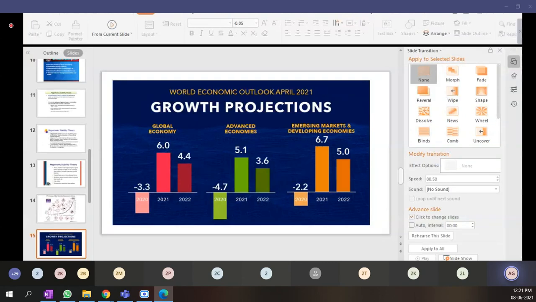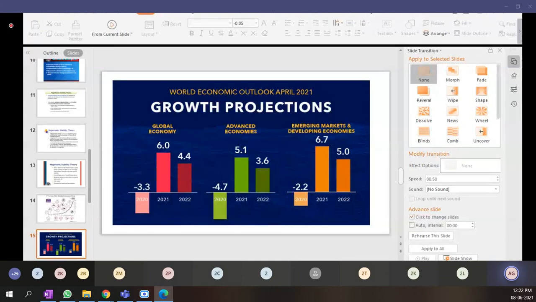But then again, because of the second wave in many countries, third wave in many countries, again there will be a slight variation, and the effects can be seen in the immediately preceding year, that would be 2022. And according to that projection, the global economy will rise only 4.4% in the next year.